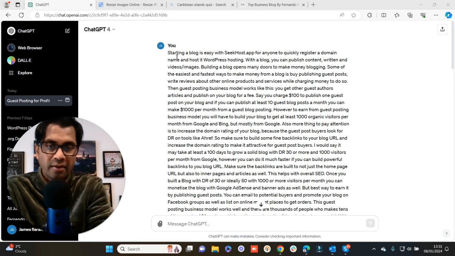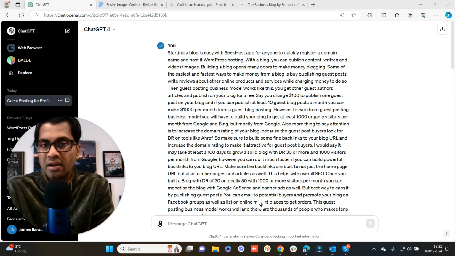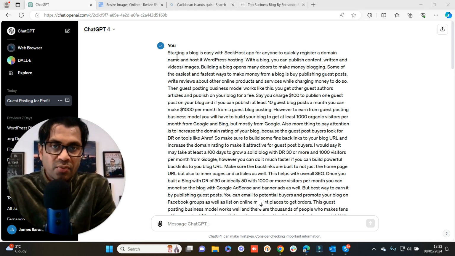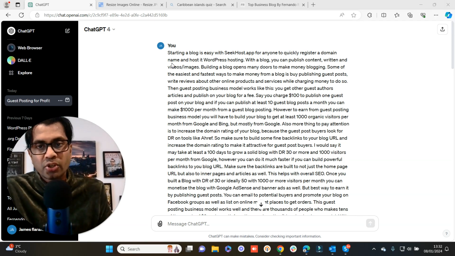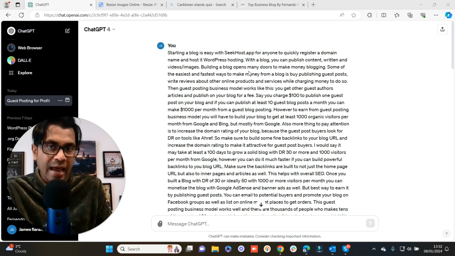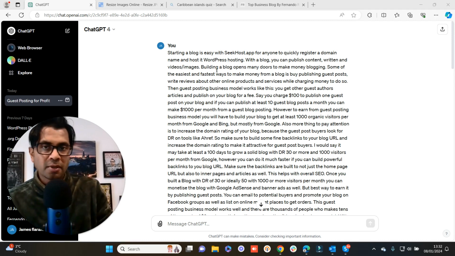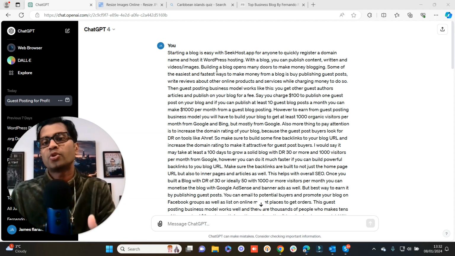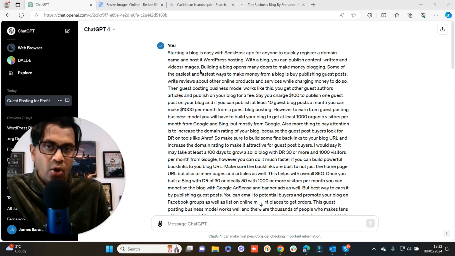I wrote it myself, literally flowing out from my fingers, almost like a one-page article. Starting a blog is easy with SQL Host App. And to quickly register a domain name, because I want to mention SQL Host App and WordPress hosting, because that's the starting point from a marketing perspective, what I want to convey to the bloggers, because SQL Host provides domains, hosting, and then starting a blog is how they can go about making money. So I fed all this information.